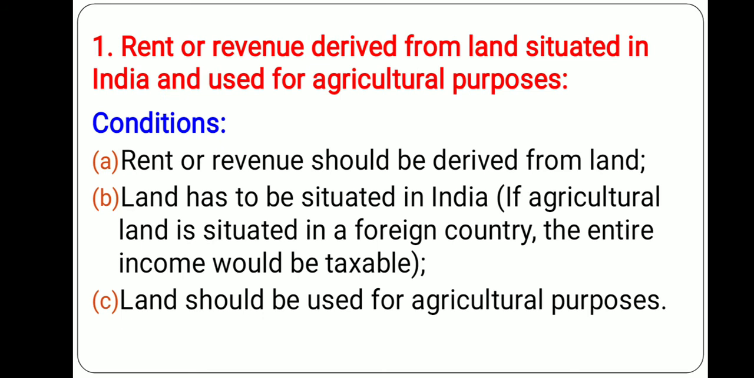Now you see, number one, rent or revenue derived from land situated in India used for agricultural purpose. As I have told you, rent should be derived. If you sold the land and got some revenue, then it is not agricultural income, it is a capital gain.